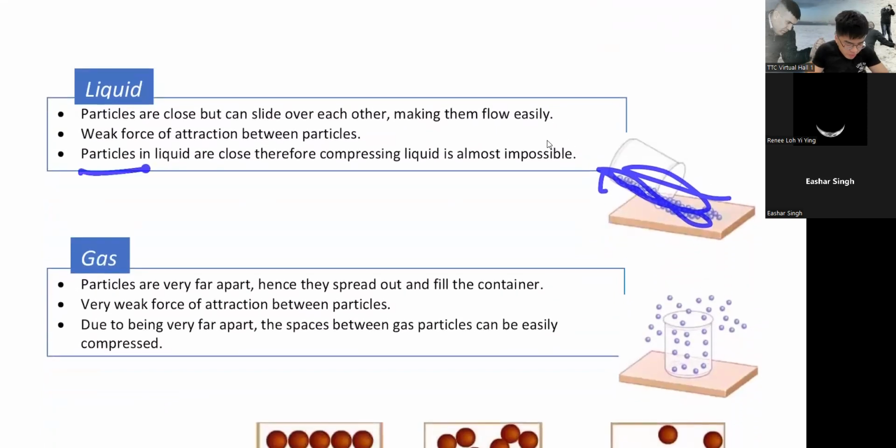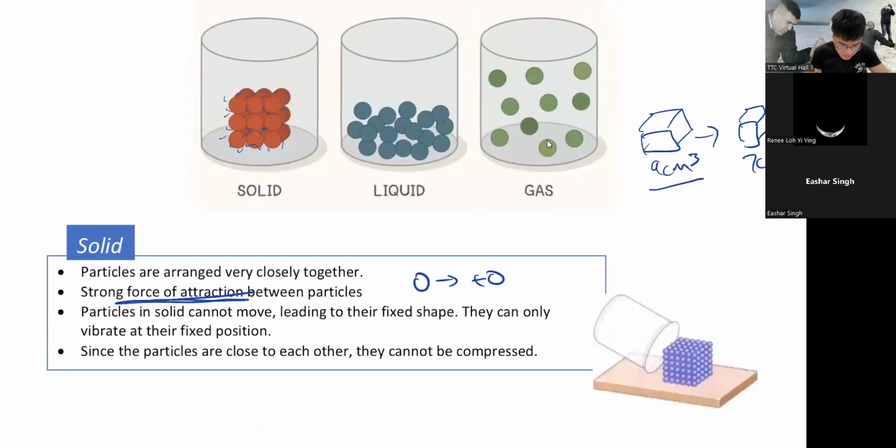Particles in liquid are close together. Therefore, compressing liquid is almost impossible. So does it mean that you can compress liquid? Still no, because they're still close together. Do you see any space in between these atoms? No, there's no space. Maybe a little. That's why some liquids can be compressed, but just a little bit.